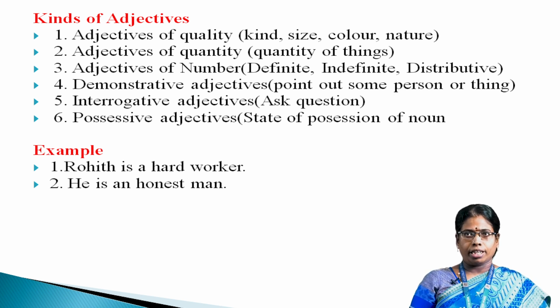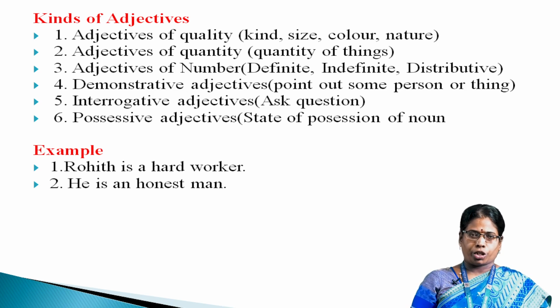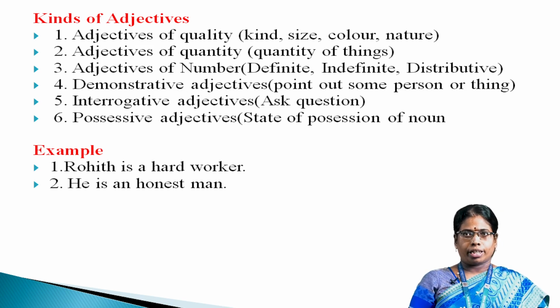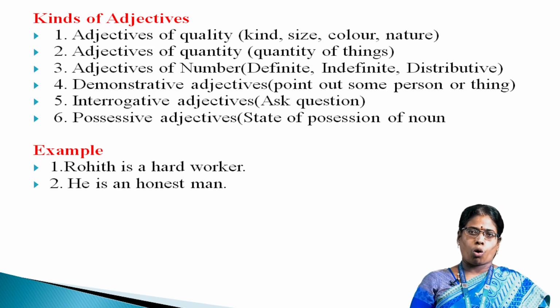Adjectives of quantity refer to the quantity of things. Adjectives of number, it may be definite, indefinite, and distributive. Demonstrative adjectives, they point out some person or thing. Interrogative adjectives, we can ask questions. And then possessive adjectives, they refer to possession of a noun. For example, Rohit is a hard worker.